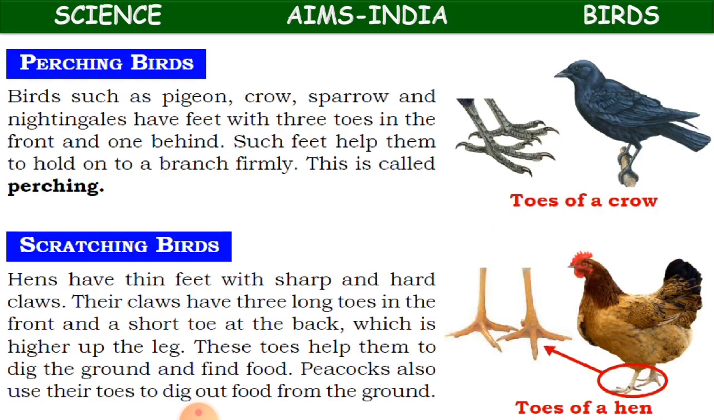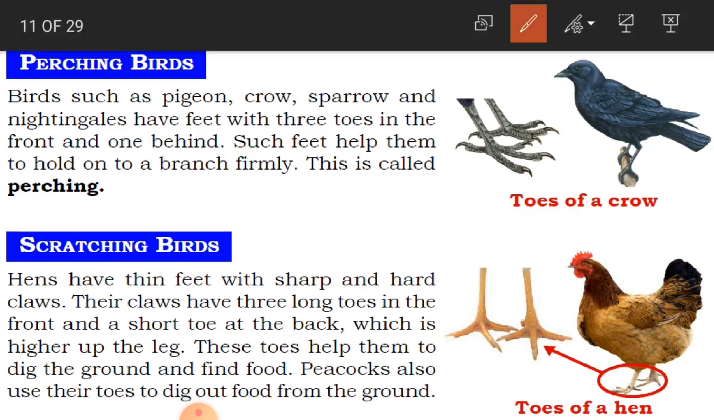Now we'll see about the perching birds. So what are perching birds? Birds such as pigeon, crow, sparrow and nightingales have feet with 3 toes in the front and 1 behind. Such feet help them to hold on to a branch firmly. This is called perching. So what is perching children? Which can hold the branch firmly. Okay, firmly in the sense very tightly, so that they do not fall from that branch or from that tree. Okay, clear children?